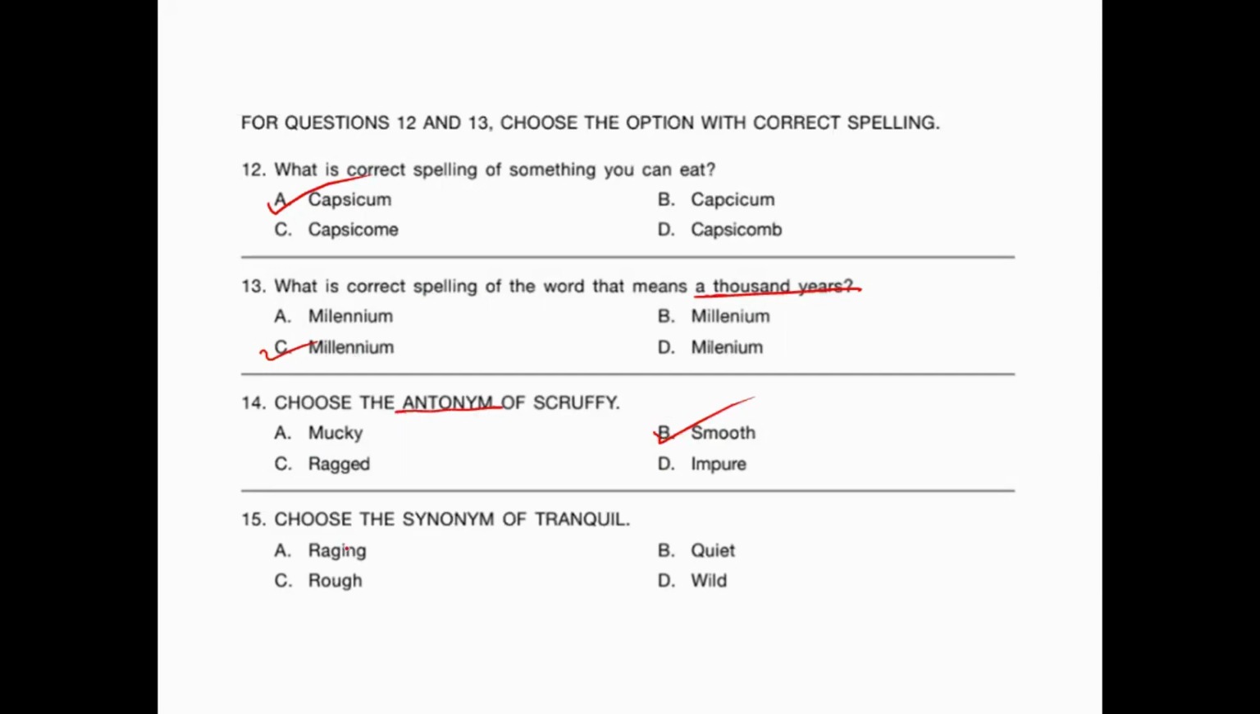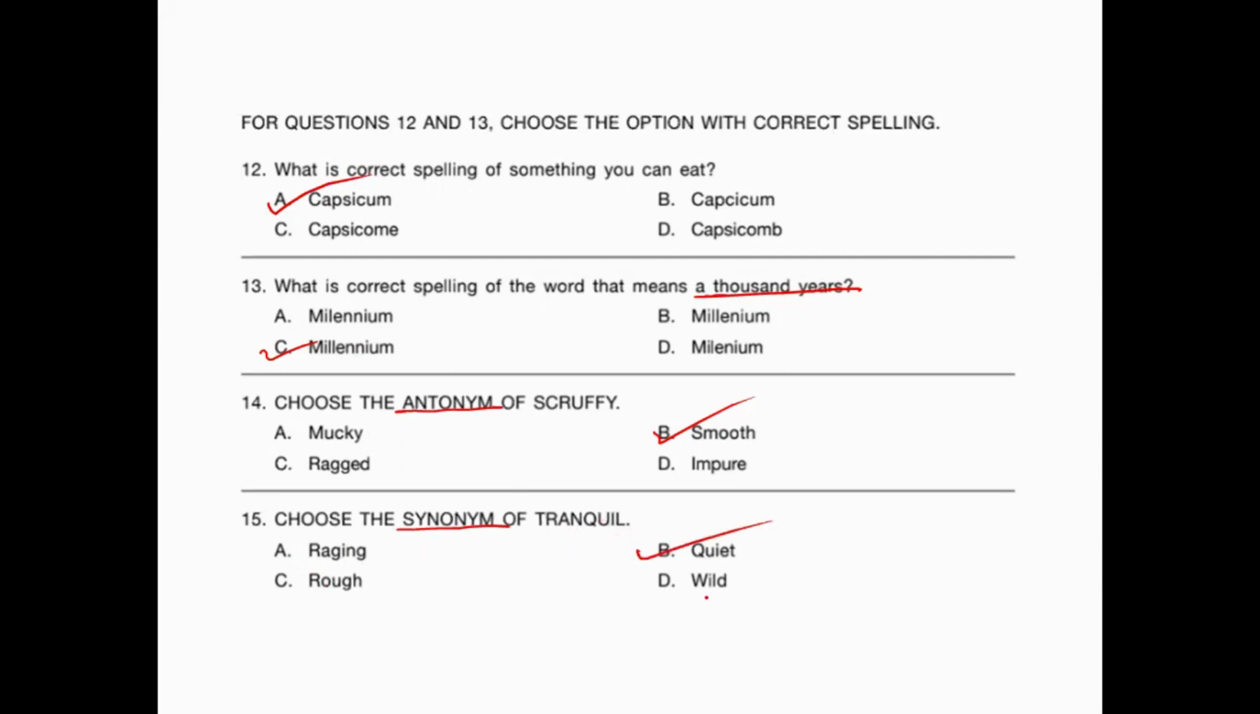Okay. Next, choose a synonym of tranquil. Synonym means similar meaning. Okay. Tranquil. What do you mean by tranquil? Peace, quiet is called tranquil. Okay. Raging. What do you mean by raging? It is nothing but reacting out of anger that is called raging. Okay. Quiet. So this is our correct synonym of the word tranquil.